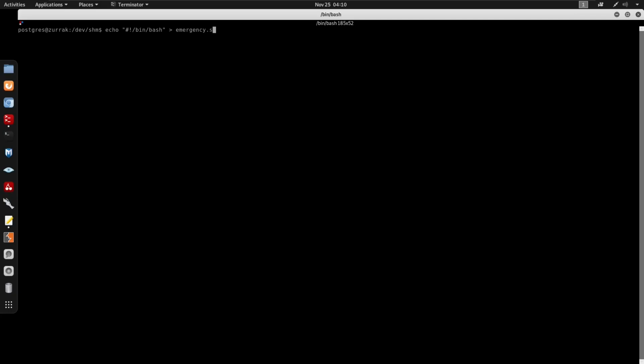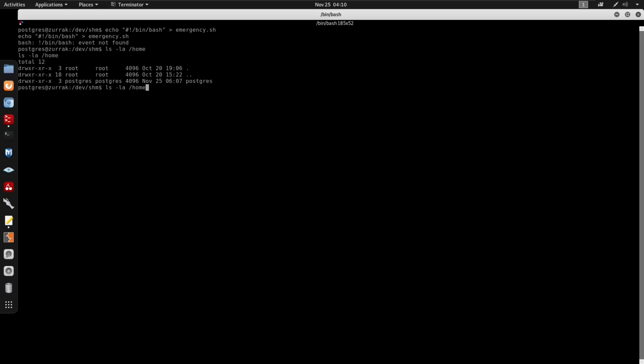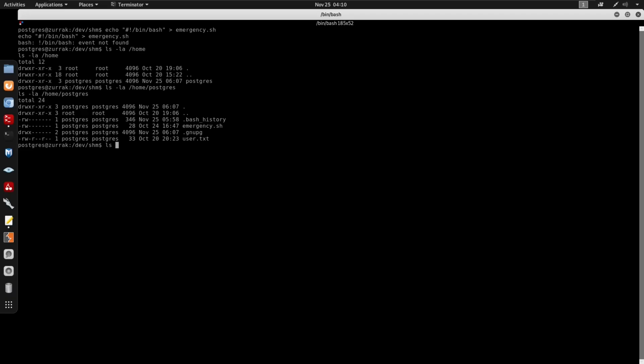So do emergency.sh. I'm going to home, Postgres. I just want to make sure I spelled it right, the same as the emergency. I'm going to overwrite the whole file, right? So I'll just put that in there. And instead of overwriting it, I just want to put this into the next line. So I'll put a blank space, which is going to be a blank line now.